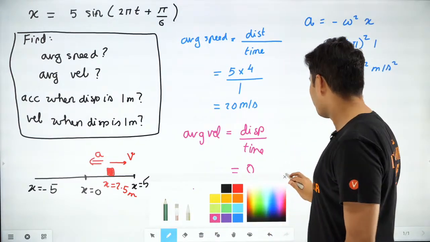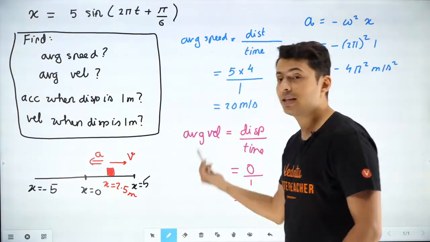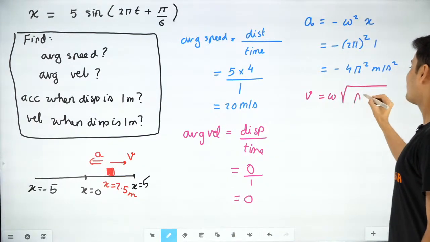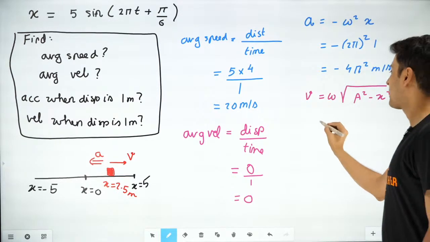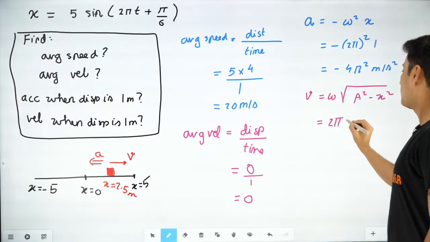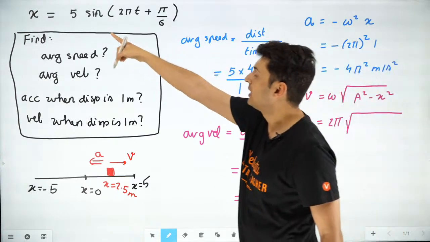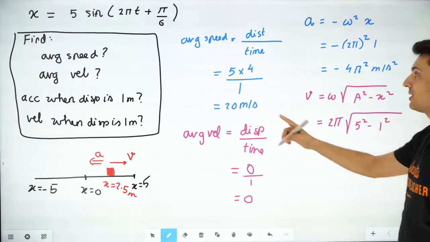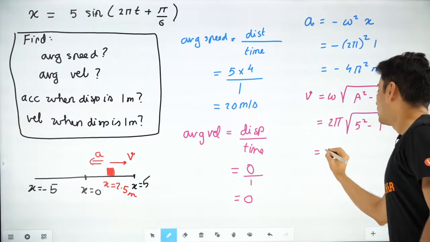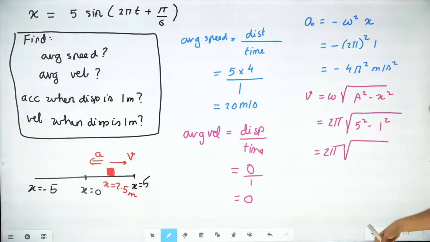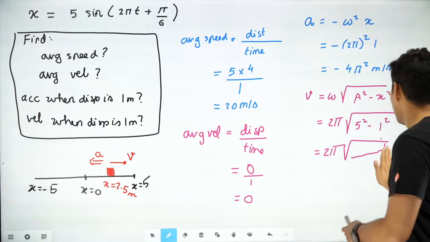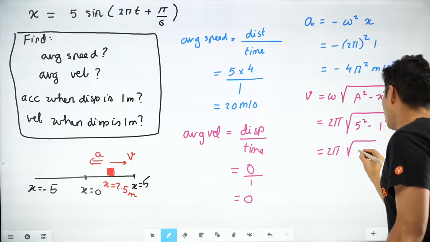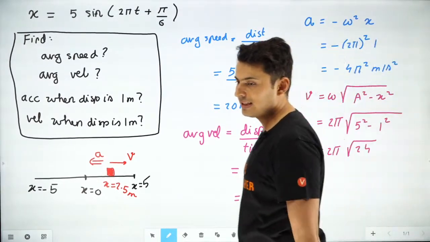Then the next set of questions. Velocity when the displacement is 1 meter. So for that I'll use omega root a square minus x square, this equation. So omega is 2 pi, root of amplitude. How much is the amplitude? It is 5. So 5 square minus x square, where x is 1 because that's what has been asked. So it will become 2 pi root of 25 minus 1, which is root 24. You can further simplify it, but that's the answer.